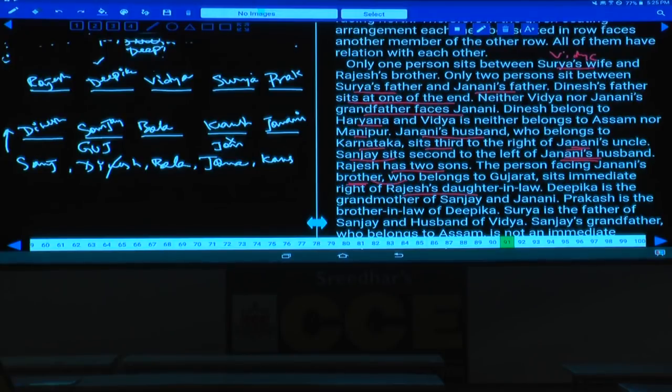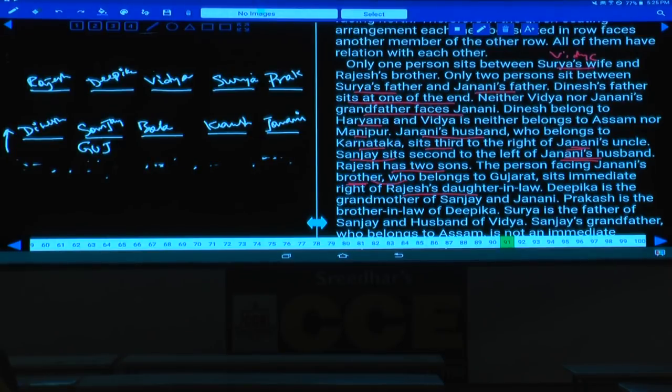Now first we have discussed the family tree. In the family tree we have discussed some of the states as well, isn't it? Now let us finalize the states as well. Now this is the final arrangement of these persons who are seated in two different rows.